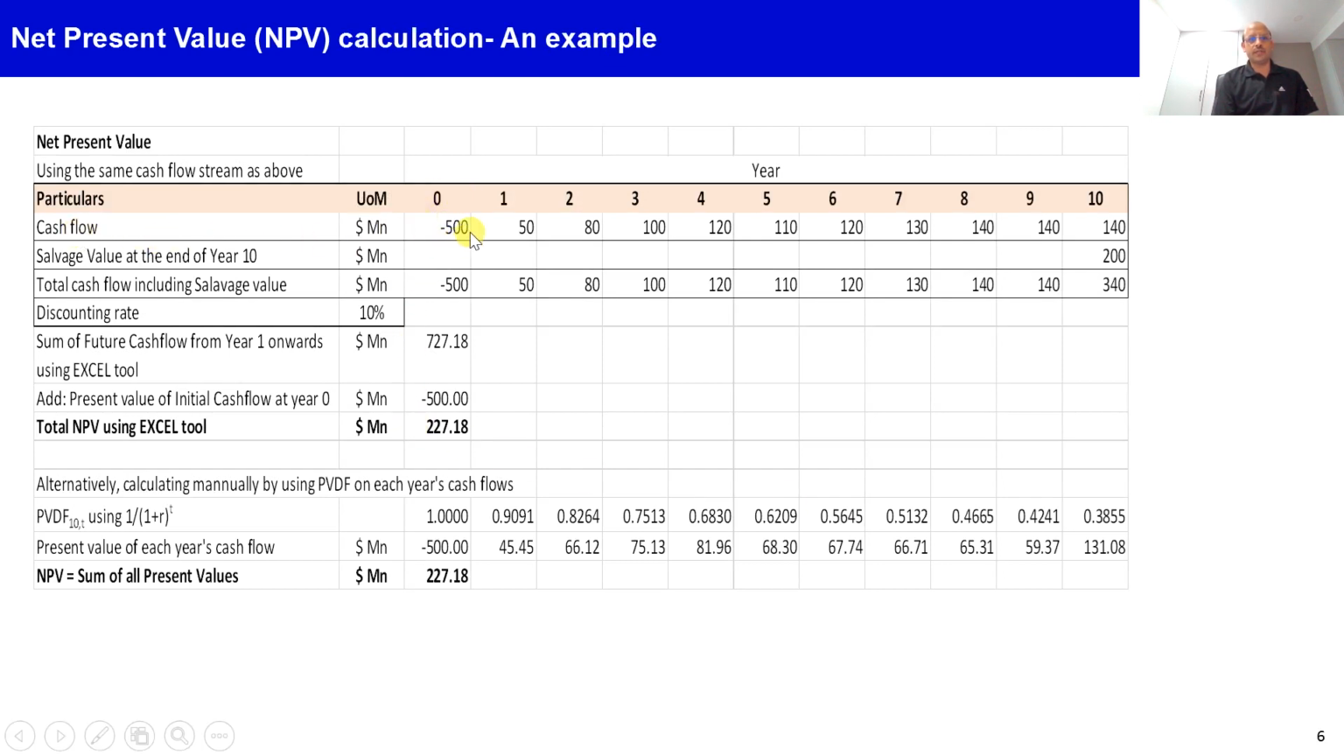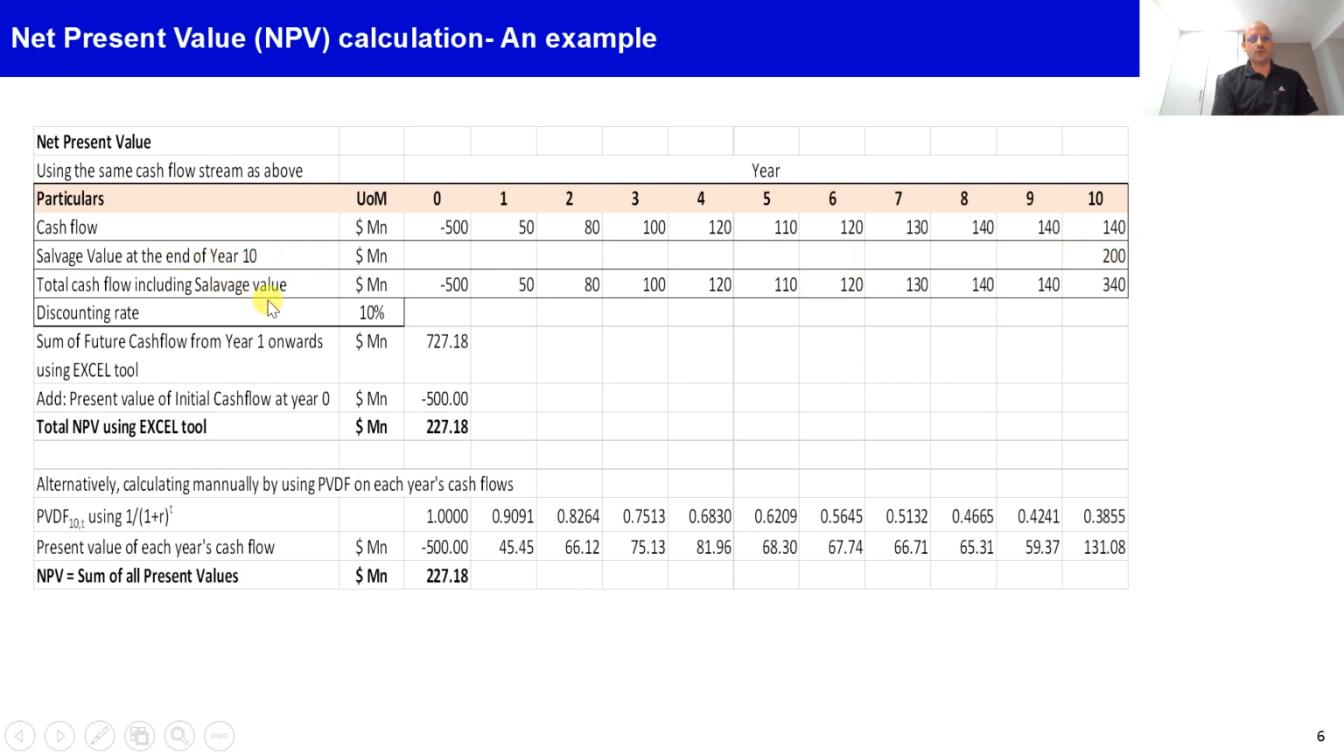Here, let's say you are investing $500 million in a project at year zero, that means at the beginning of the period, and the project is generating a stream of cash flows from year 1 to year 10. If the project life is 10 years, the salvage value at the end of the period is, let's say, $200 million.